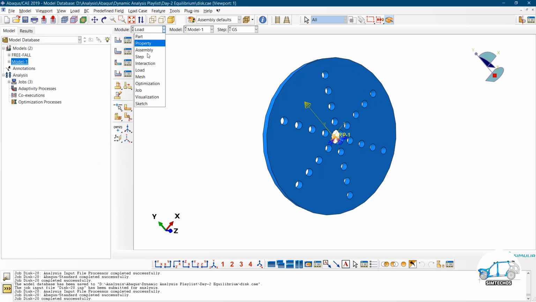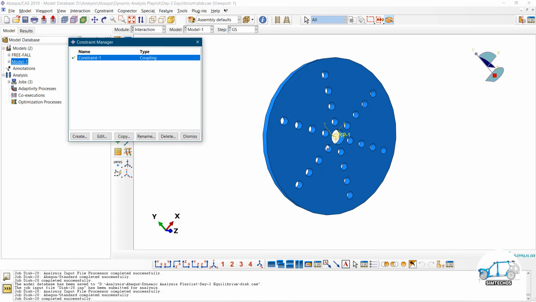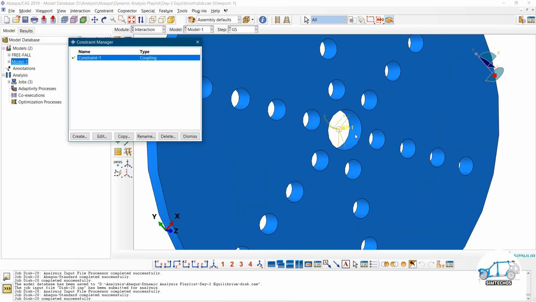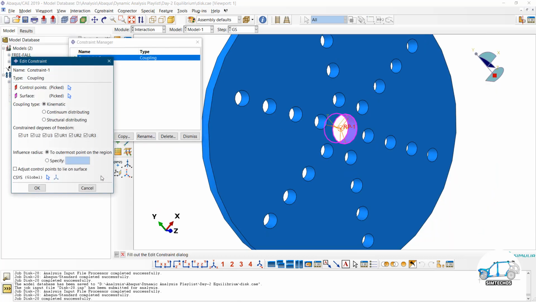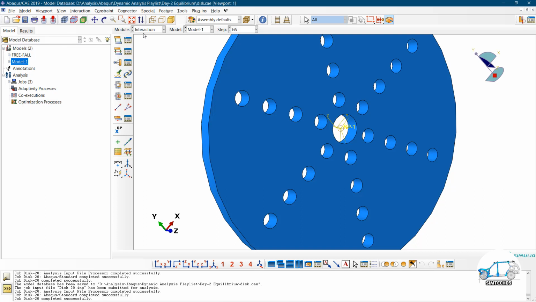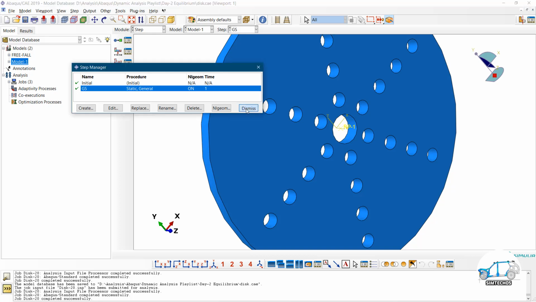Let me show you. This is the interaction. Here I coupled this internal surface to this particular point. This is my coupling condition, and this is my step, a general static step for 1 second.